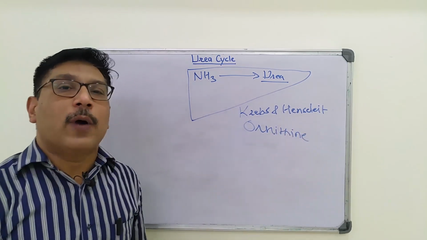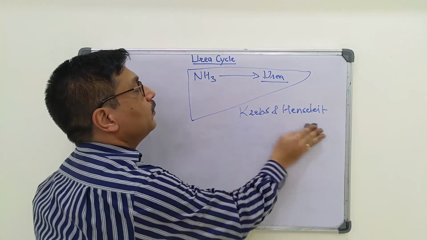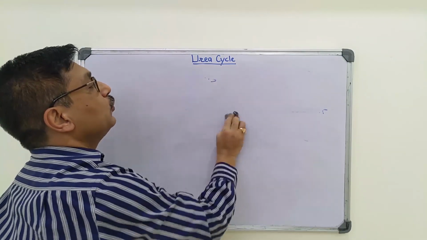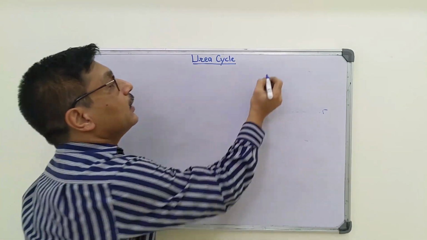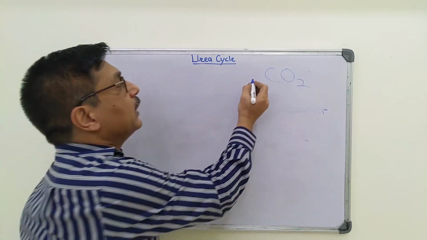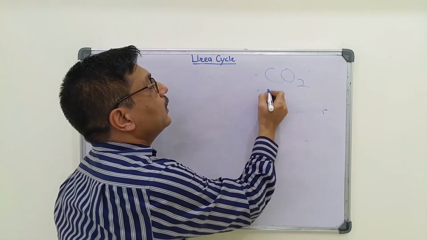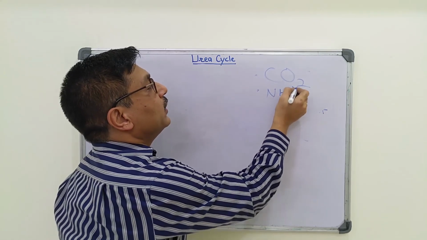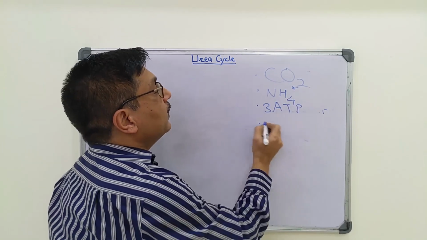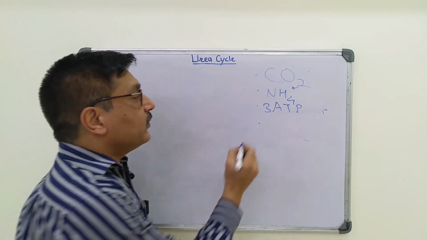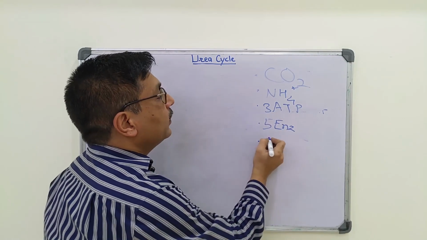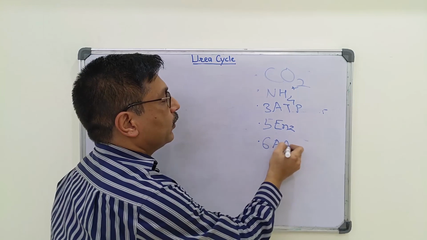So, what are the requirements of urea cycle? For 1 mole of urea to be synthesized, carbon dioxide is required, which is obtained from cellular respiration. Then ammonium ion is required, 3 moles of ATP are required, 5 different enzymes are required, and 6 amino acids are required.